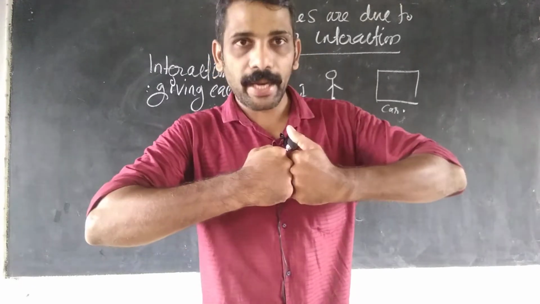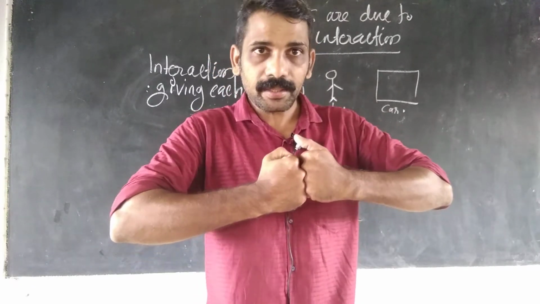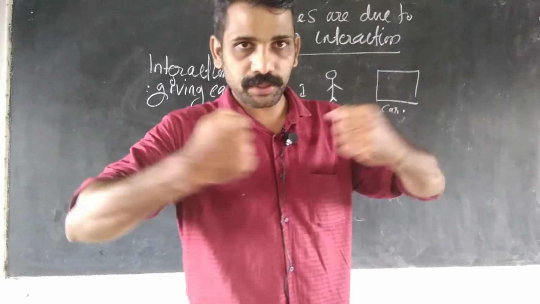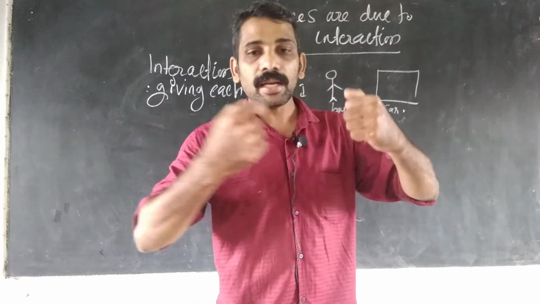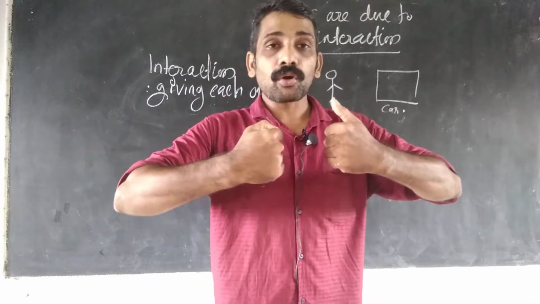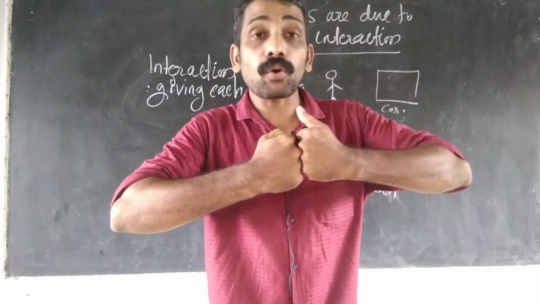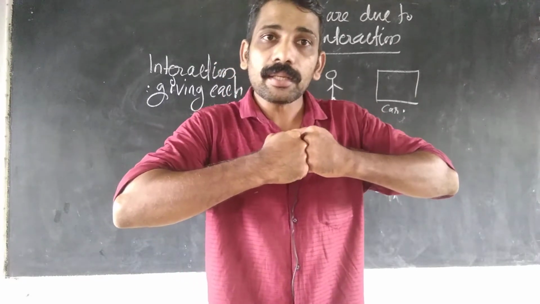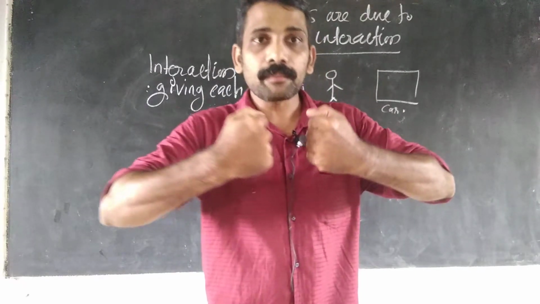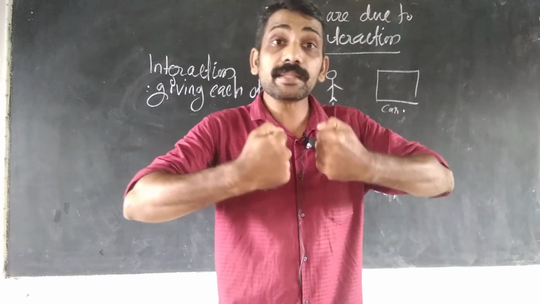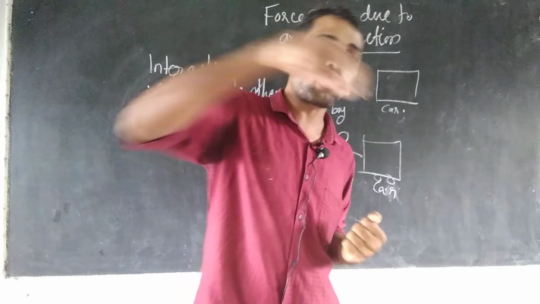Why? They are in contact, they are involved. In your picture you can see the hands of two girls are in contact, so forces happen.